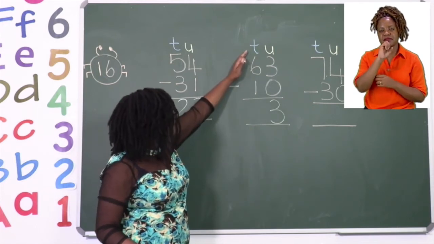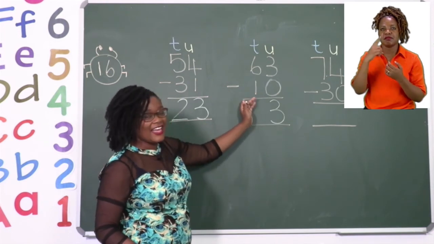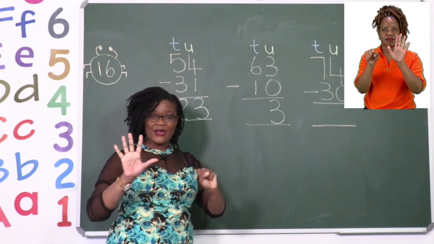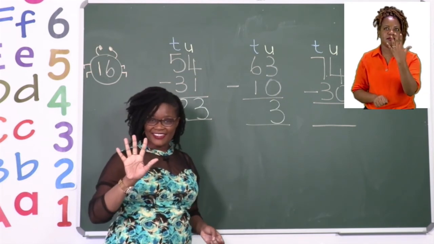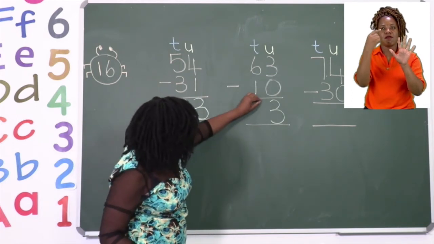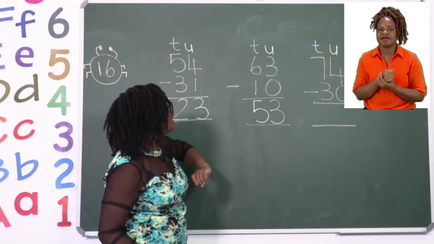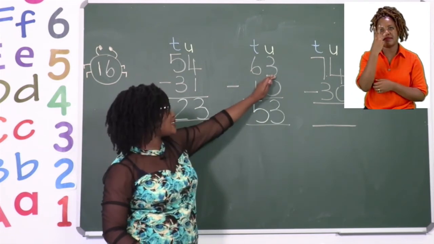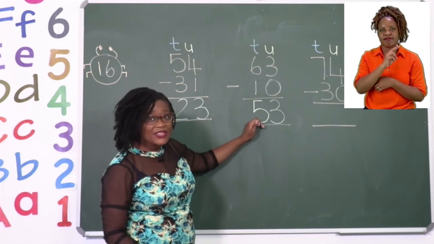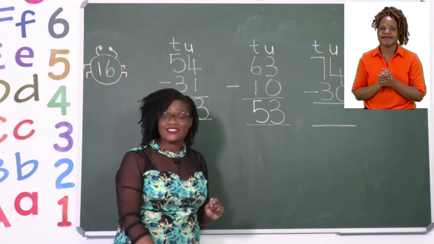Our tens say 6 minus 1. I have 6 beautiful things and I take away 1. How many am I left with? Yes, we have 5. And now our sum is complete. It now says 63 minus 10 equals 53. Now let's take a look at the last one.